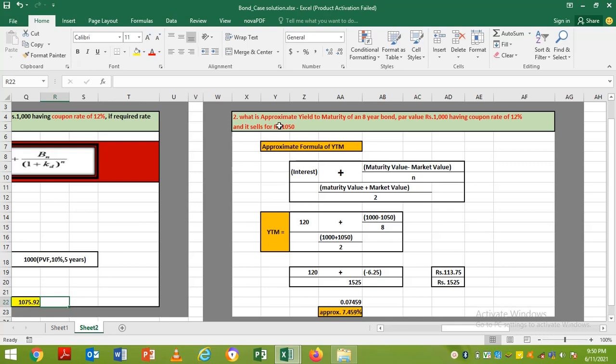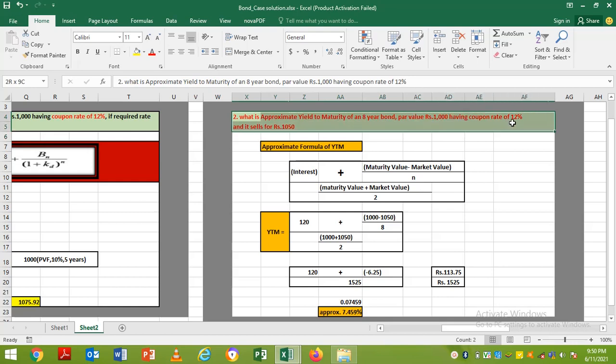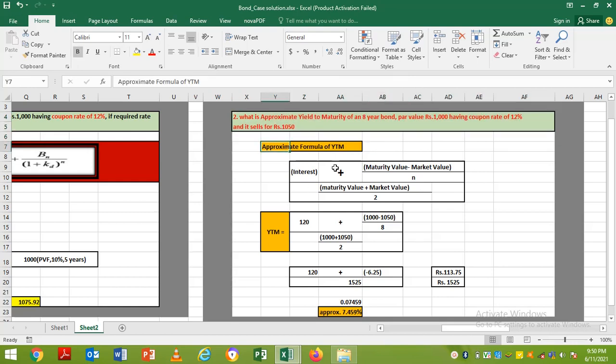We are going to find out, if Mr. YMC purchases this bond and holds it till the last date of maturity, what can be the yield, what can be the final earnings, that is called yield to maturity.